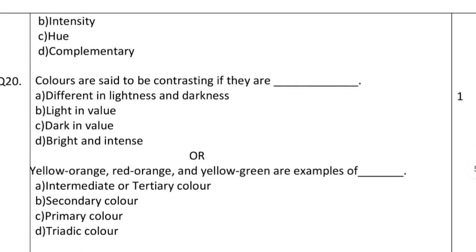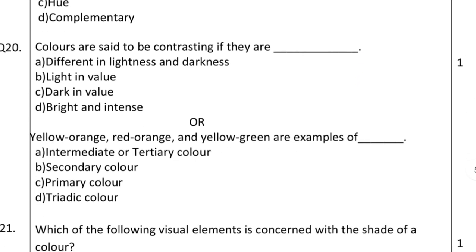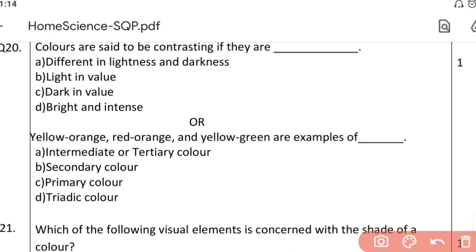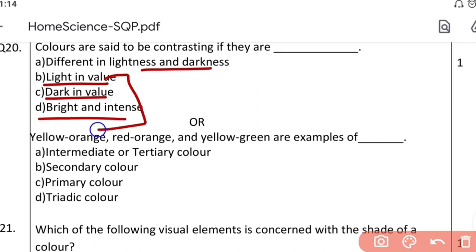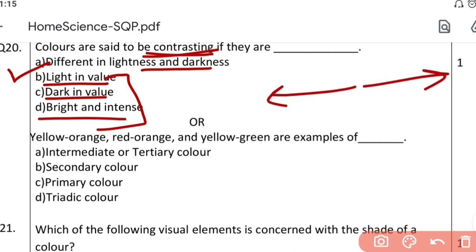Question number 20. Colors are said to be contrasting. Here you have a choice. If they are different in lightness and darkness, light in value, dark in value, bright and intense. Here you don't have any comparison actually. So what will you contrast? If it is contrast, it will be different in lightness and darkness. In TV also you have contrast. When you change the contrast, if it is black and white, the difference between the light and the dark colors is high. So contrast is difference in lightness or darkness.